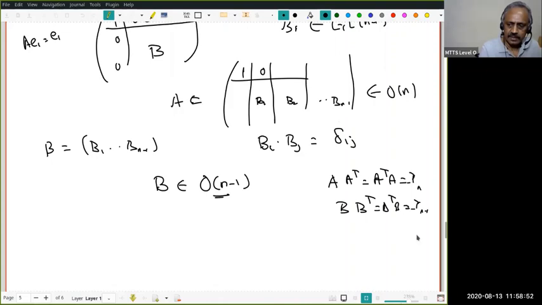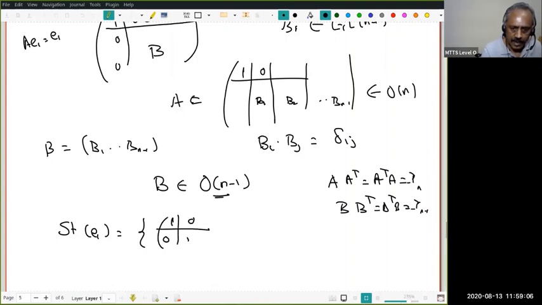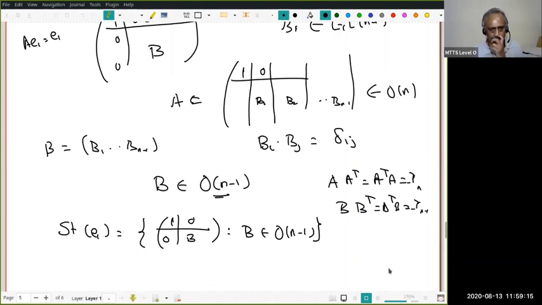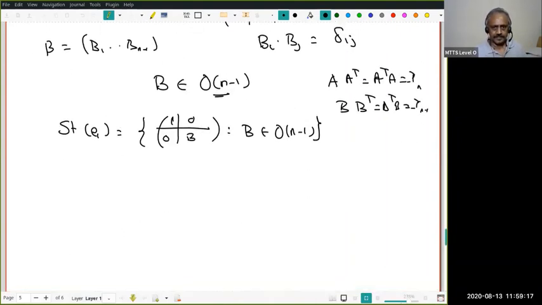Do you follow that? So the stabilizer of E1 is a matrix of the form 1, 0, 0, and a B, where B is in O n minus 1. That's it. Isn't it pretty?